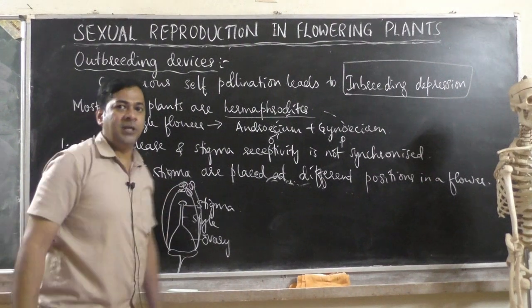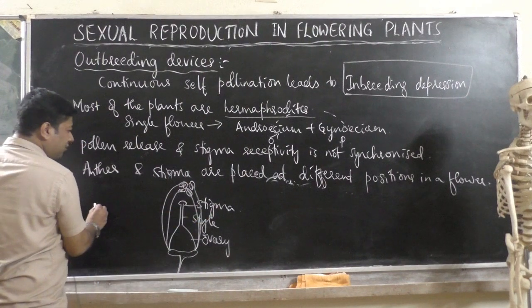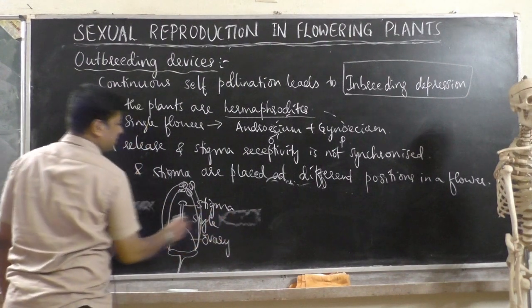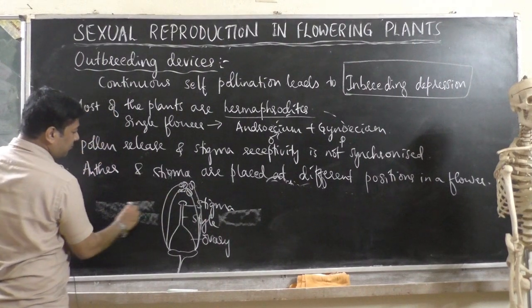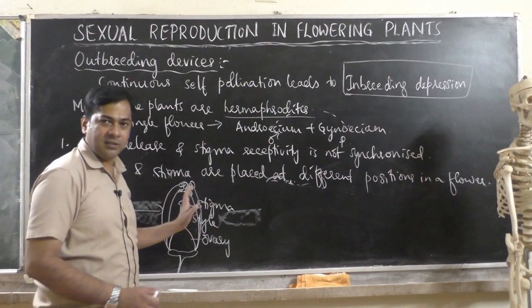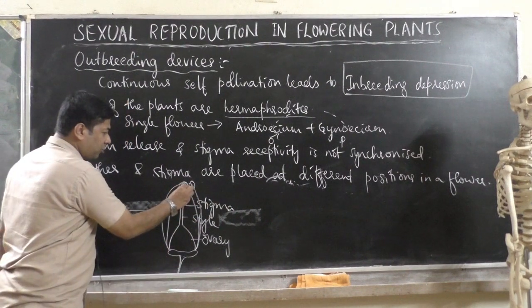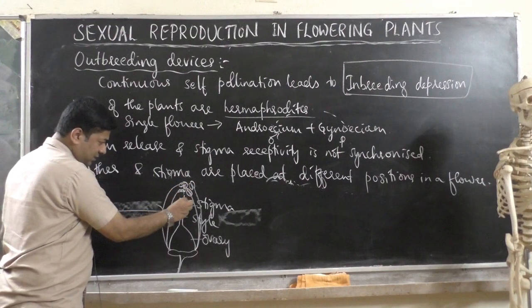If wind pollination occurs, if wind carries pollen grains, usually the wind will be from the left side or right side, from the sides. If wind comes from this direction, it will shake the anther, so that pollen grain will directly fall downwards, that is, on the stigma.